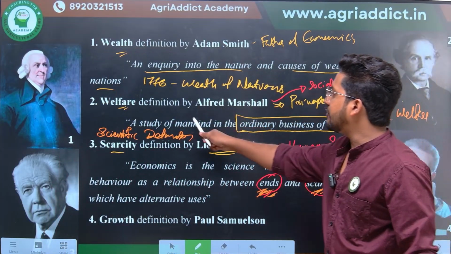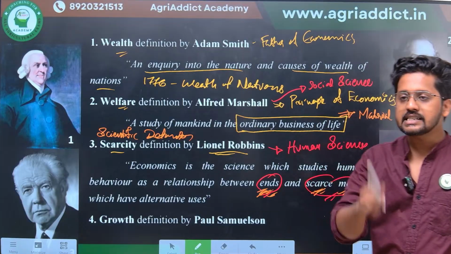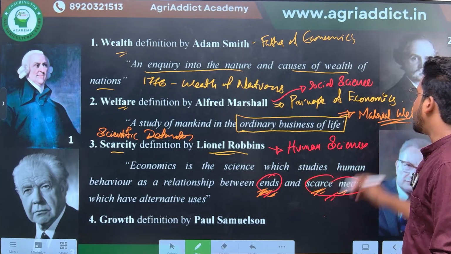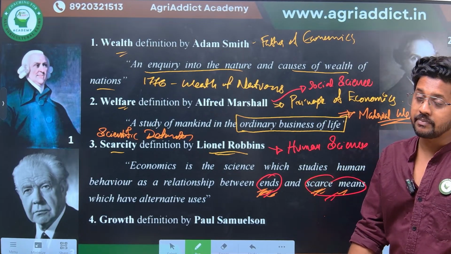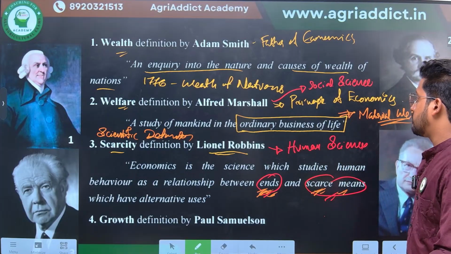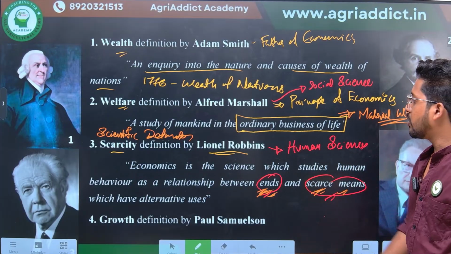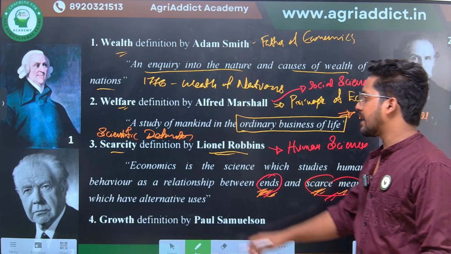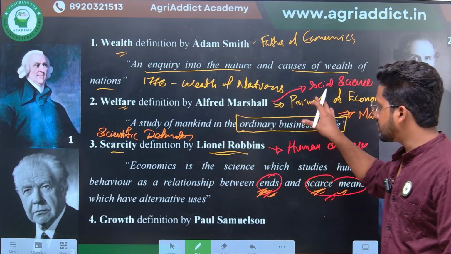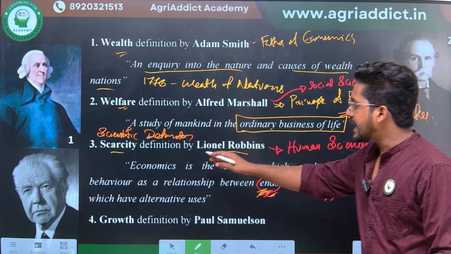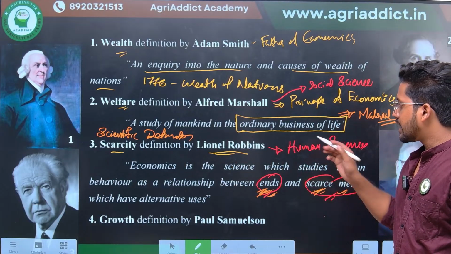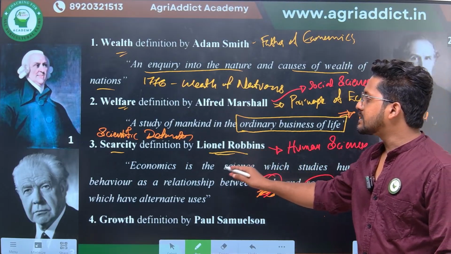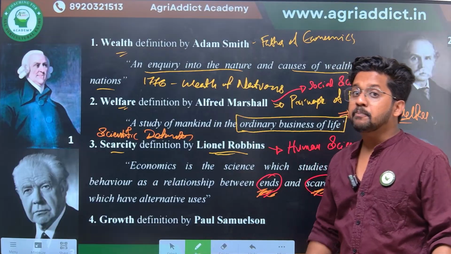Here this welfare definition of Alfred Marshall has just considered the material welfare of the people. The non-material welfare of the people was actually not considered. Okay, that is another point to be taken care of in this welfare definition. And in the case of the scarcity definition, remember this point that Lionel Robbins has treated economics as a positive science.